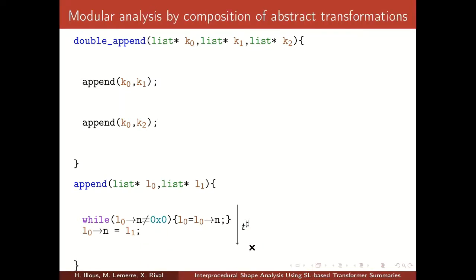Now we will do things differently. We still have T, which is the abstract transformation describing what append does. And we still have H0, which is the initial state for double append. Now ID of H0 is a transformation that does nothing to states described by H0. If we compose T two times with this ID of H0, we get a relation between the input state of double append and the output state of double append. Thus we obtained a summary for double append.